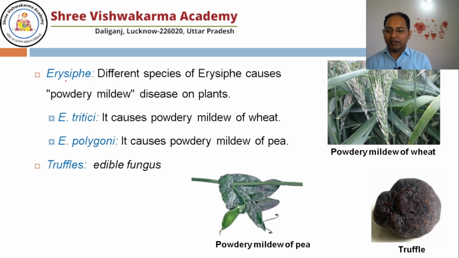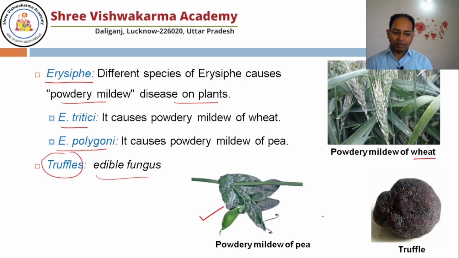Erysiphe: different species of Erysiphe cause powdery mildew disease on plants. You can see here the powdery mildew of wheat. It is caused by Erysiphe tritici. Erysiphe polygoni causes powdery mildew of pea. And truffles are again an edible fungus.